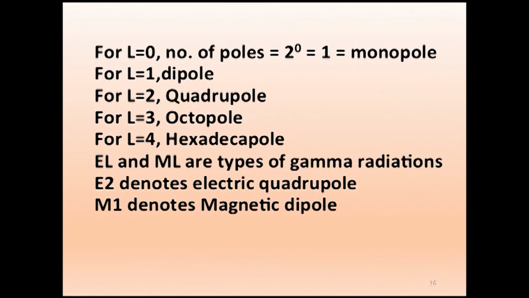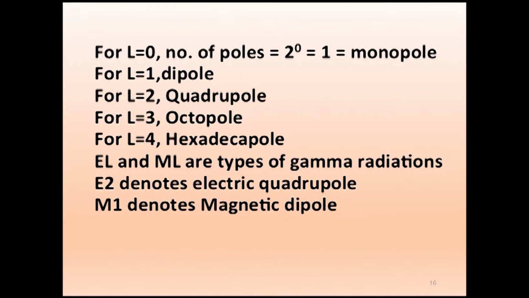Now when L equals 3, 2 power 3 is 8, so it is called octupole radiation. When L equals 4, 2 power 4 equals 16, and we call it hexadecapole radiation. You can remember it like the hexadecimal number system, which is 16. So 2 power 4 is 16, therefore it is termed hexadecapole. After that we don't go further, because as L increases, the probability is smaller. Therefore we just stop here.